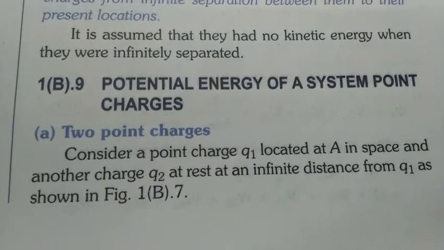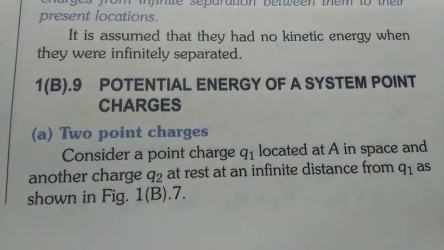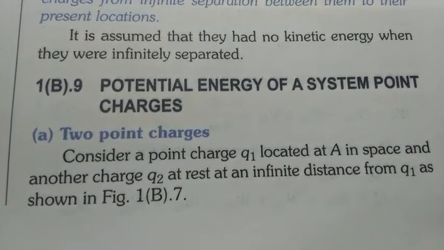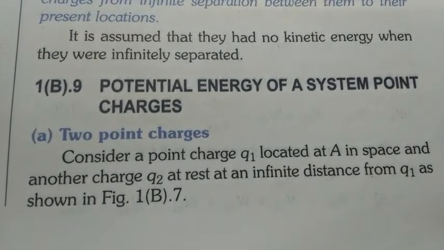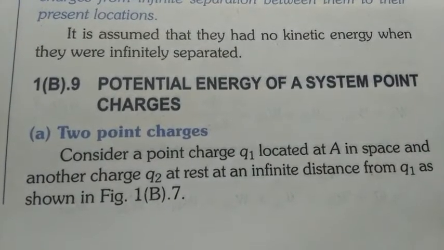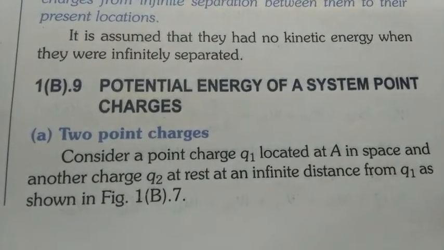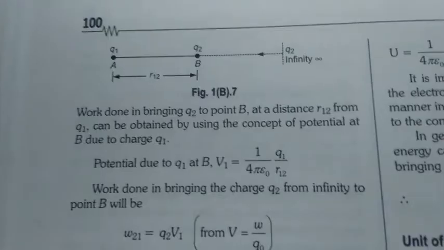Now we will discuss potential energy of a system of point charges. So first we will see the two-point charge system. Let's discuss the figure first.